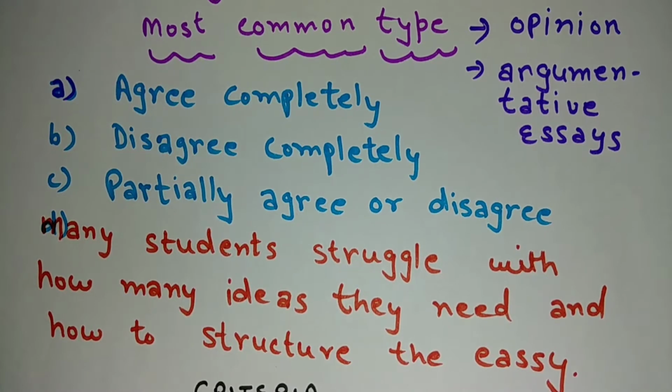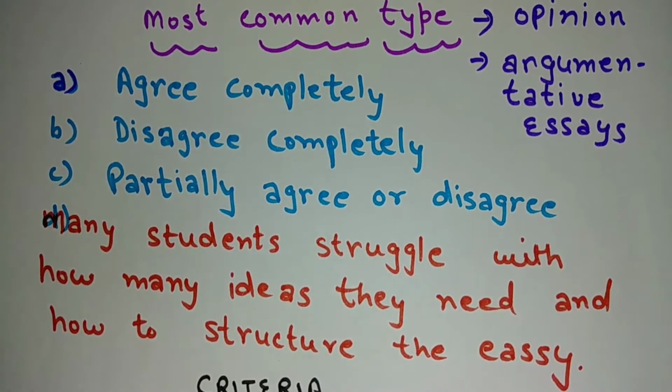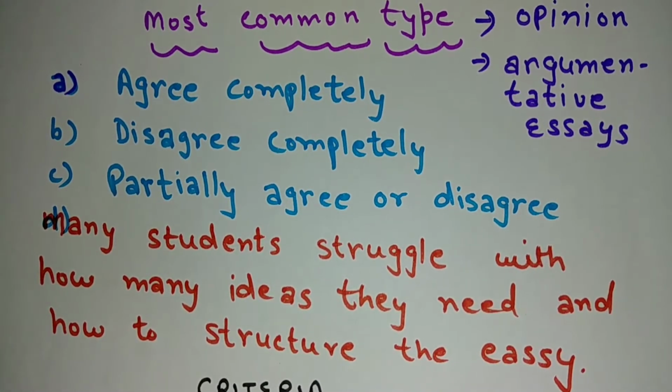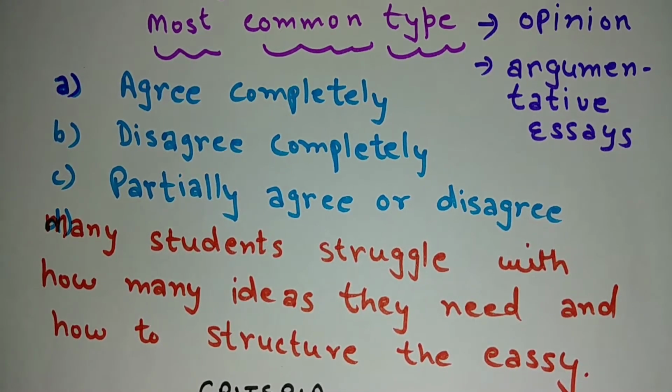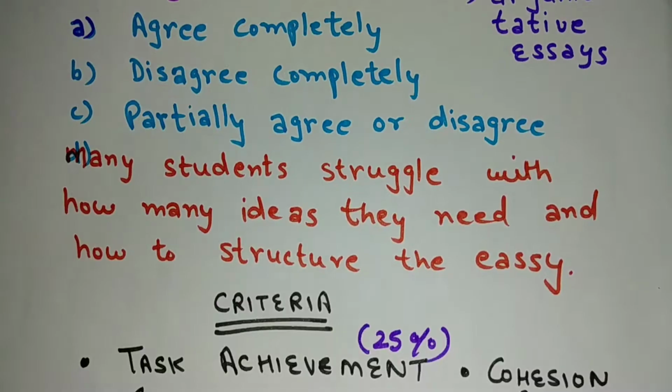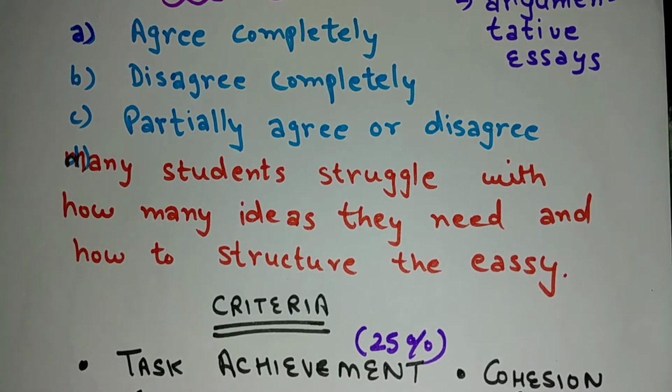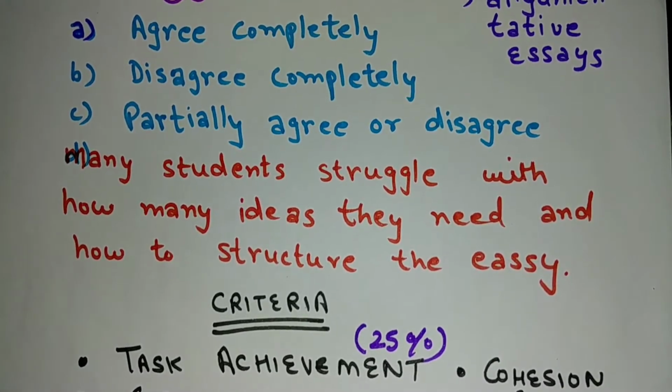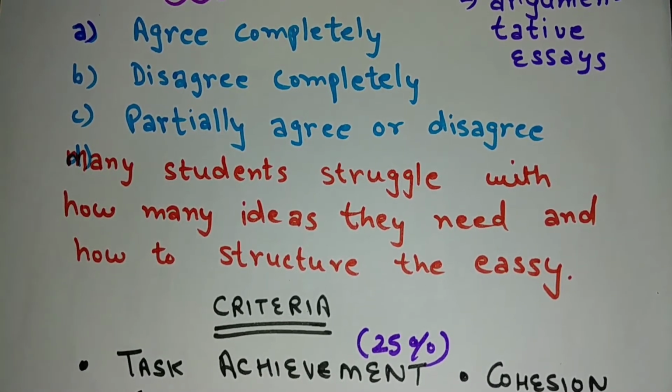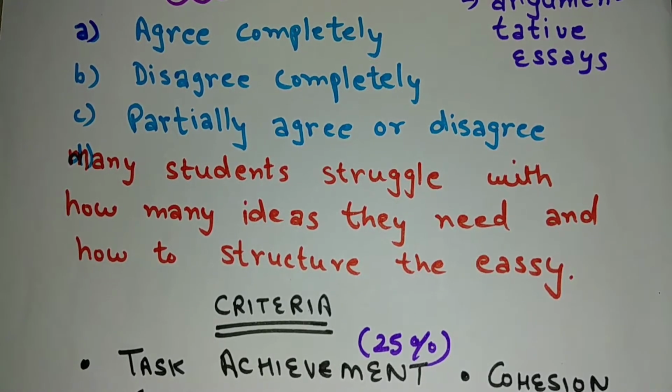There are 3 to 4 options. First option is you can agree completely. It means whatever statement is given in your question, you can agree with it. Second option is you can disagree completely. Suppose you are not in favor of that, you can completely disagree with the statement.